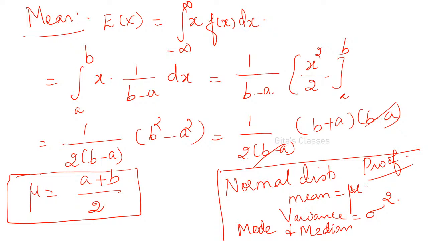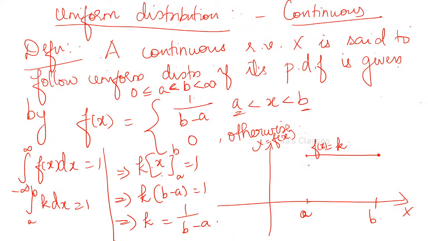Okay. So this is uniform distribution. Uniform distribution means it is the same. Uniform means same. If you take it as a constant throughout A and B, from the values of x from A to B, f of x will be the same. Okay, it is k. How to find out that k value? 1 by b minus a. That is why we write the PDF as f of x is equal to 1 by b minus a.